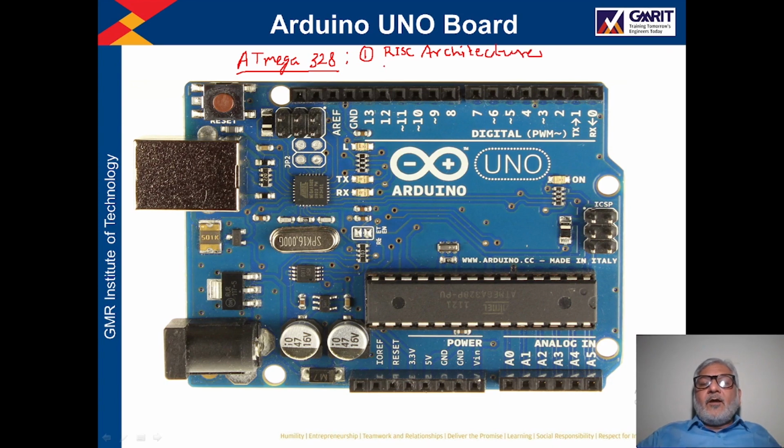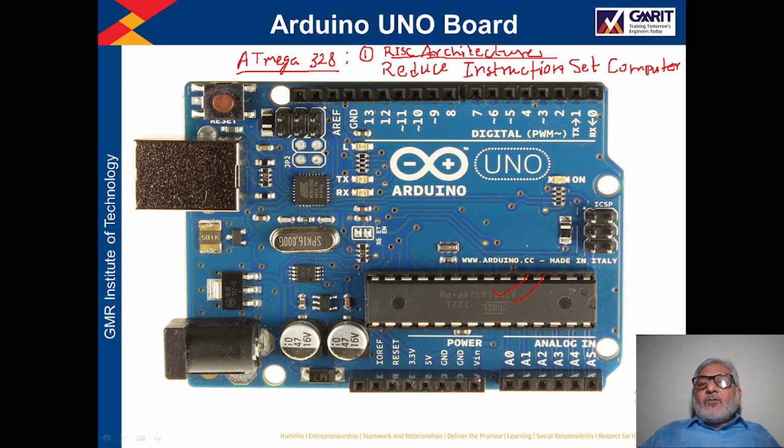So RISC means Reduced Instruction Set Computer: R indicates reduced, I indicates instruction, S indicates set, C means computer. So the architecture of this ATmega 328 processor is based on reduced instruction set computer